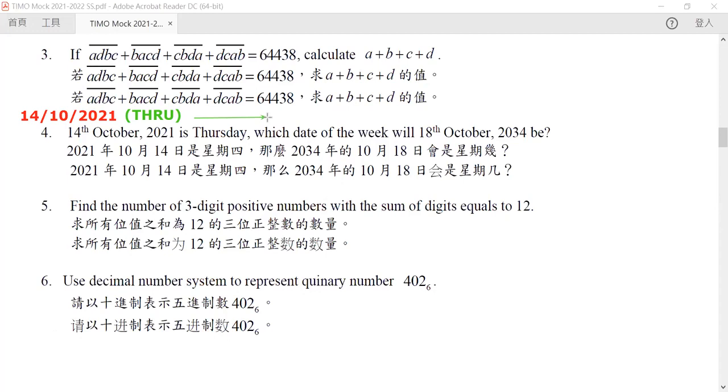That's simple because this is just 4 days later. So we can simply count it. We go from Thursday to Friday, Saturday, Sunday, and then Monday. So we know that this day must be Monday.